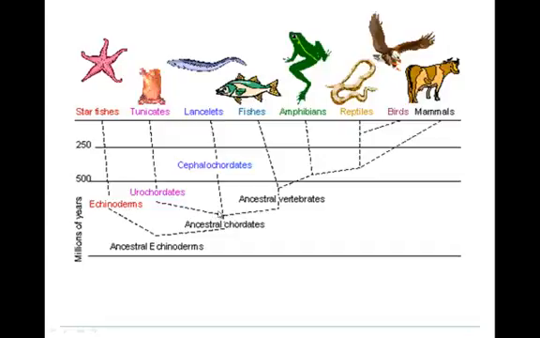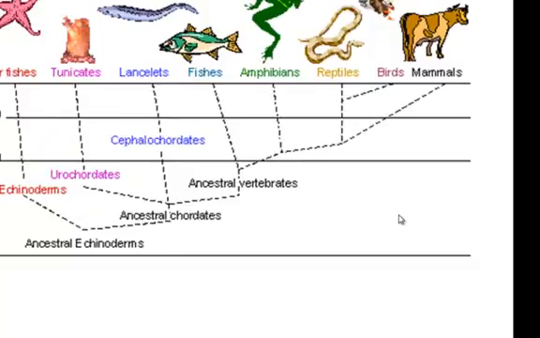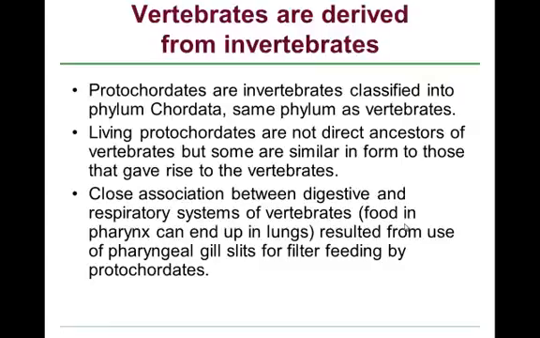But there are three lineages which are extant or living. Extant is the opposite of extinct, and these include the Urochordata, the tunicates, the Cephalochordata, the lanceolets, and then the vertebrates, and all these various groups that we see here. They make fishes simpler than they really are here, and we're going to do a little more than that, but not that much. So the important thing to recall here about vertebrates is that vertebrates are derived from invertebrates.